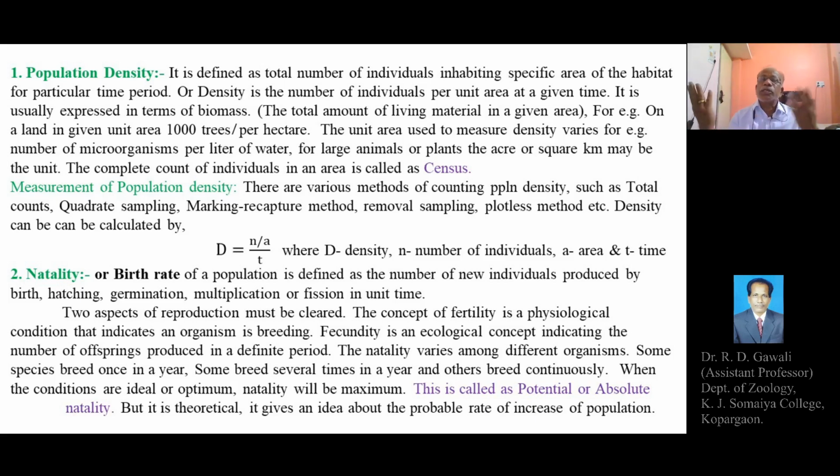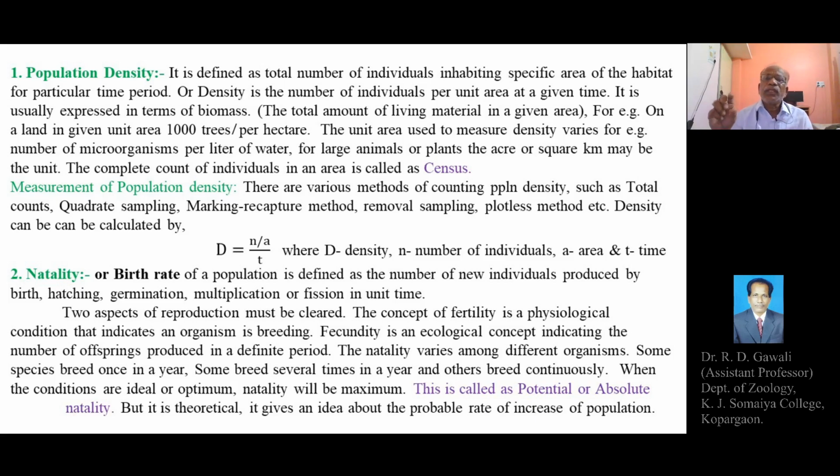So there are some species of animals that breed only once in a year. For example, in mammals, as in the case of human beings, the adult human beings can produce new individuals only once in a year. This is because of the long gestation period of about 9 months that we know.